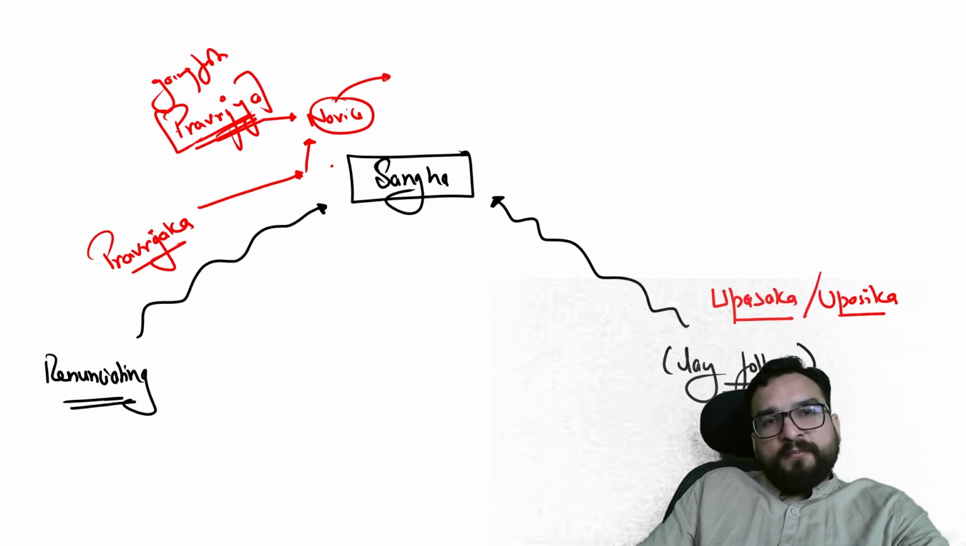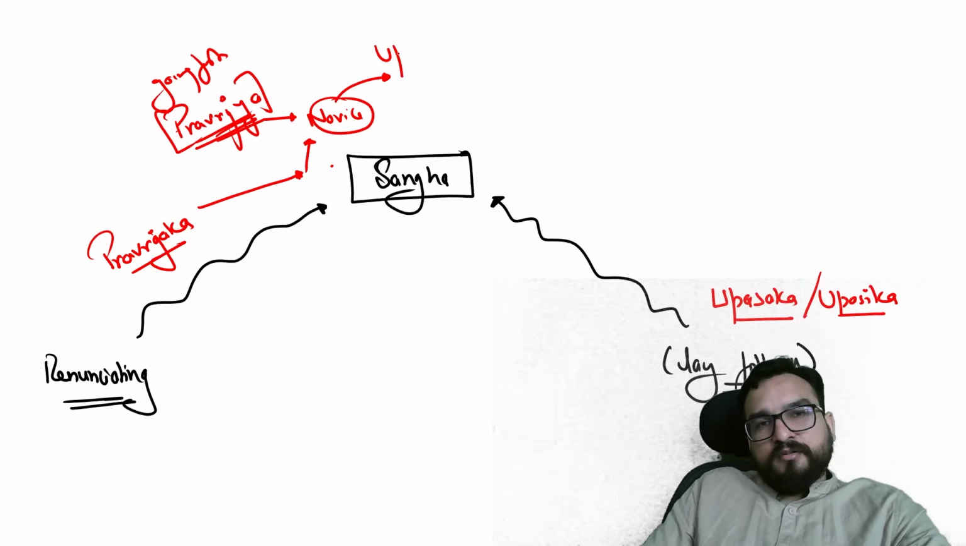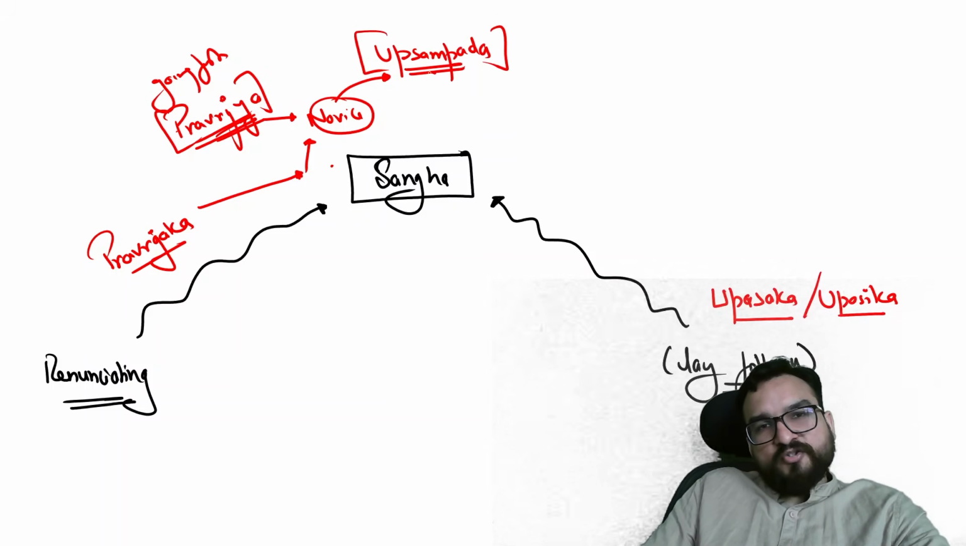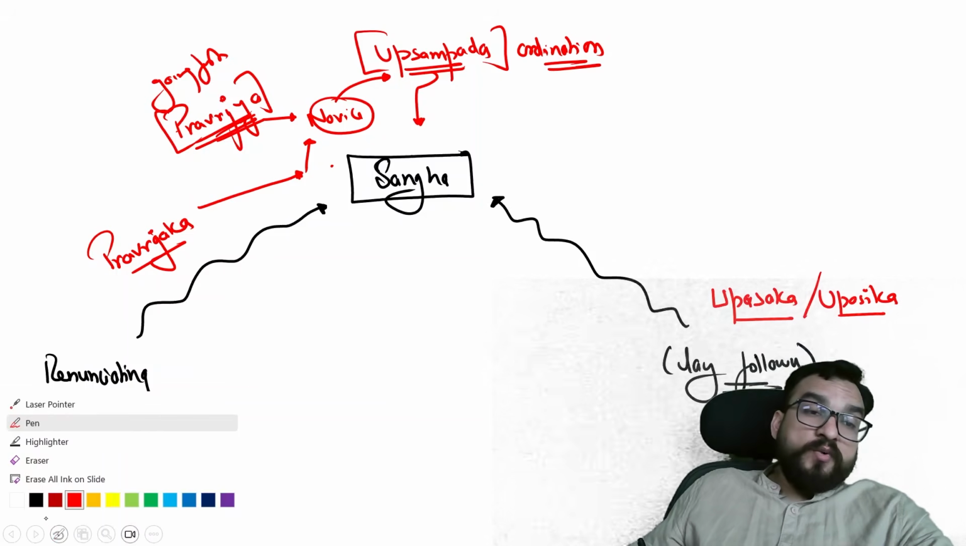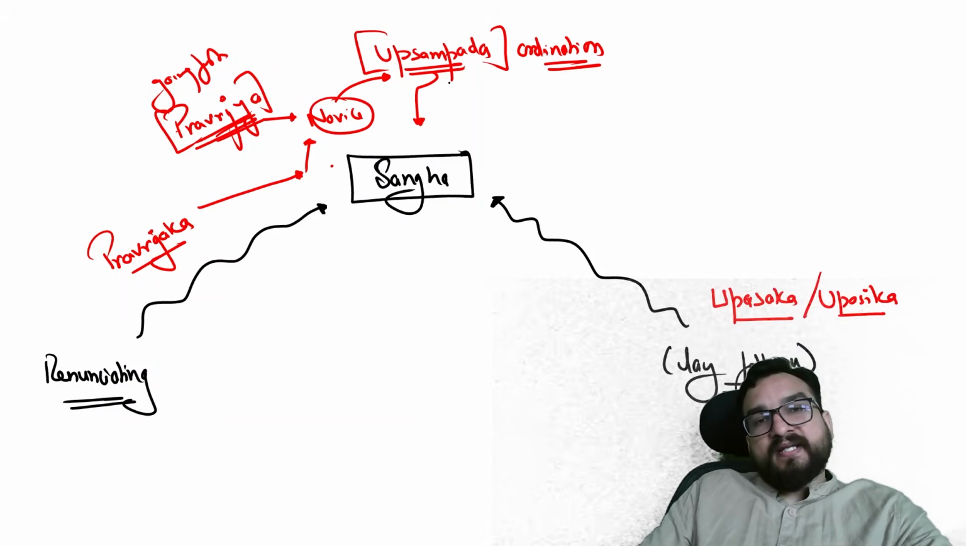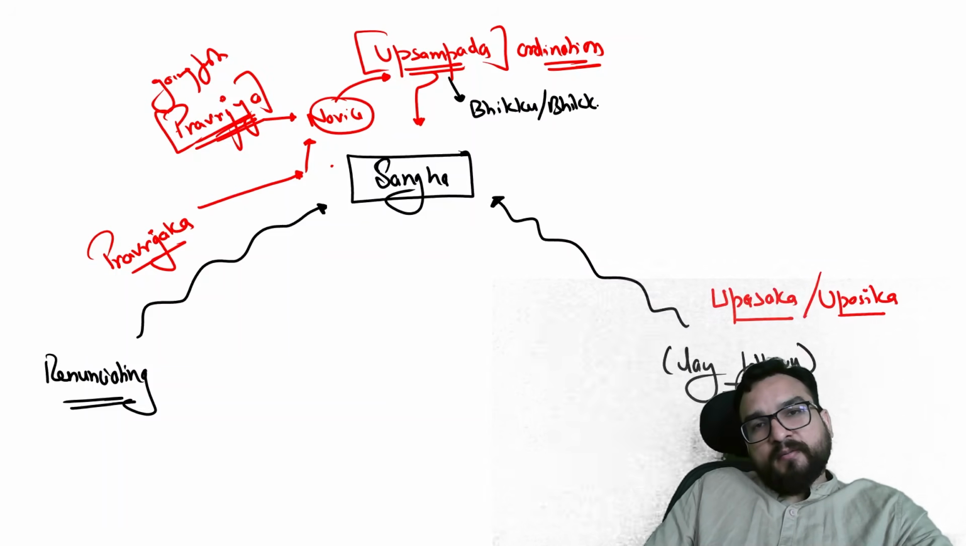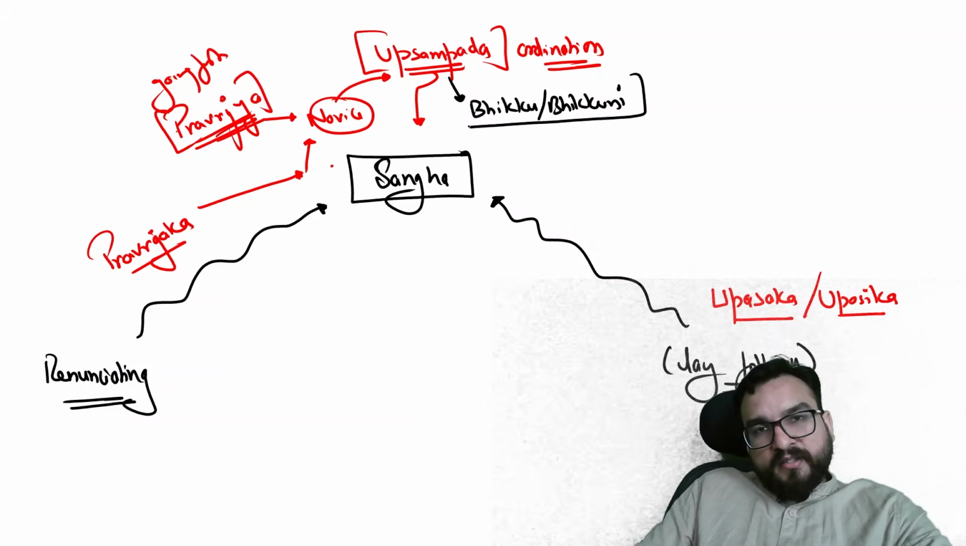Later on, you will be officially inducted into the Sangh by the ceremony known as Upsampada. Upsampada ceremony. That means you have formally inducted into the Sangh. This means ordination, right? What you will be understanding over here is now you have become a full monk, bhikkhu or bhikkhuni inside the Sangha.